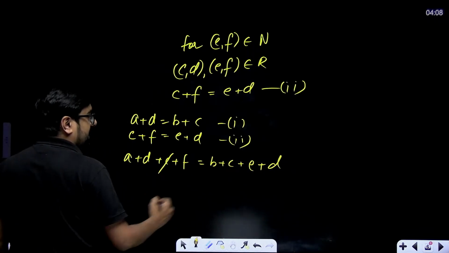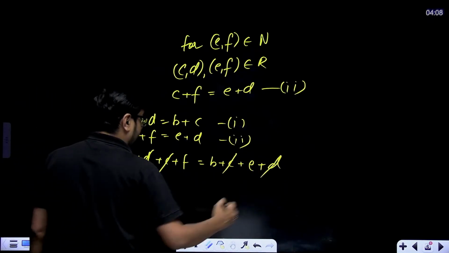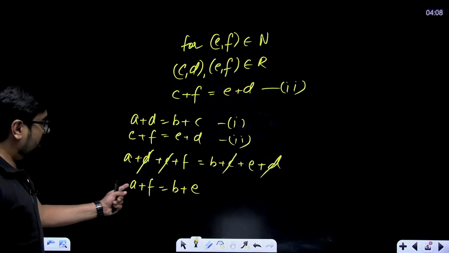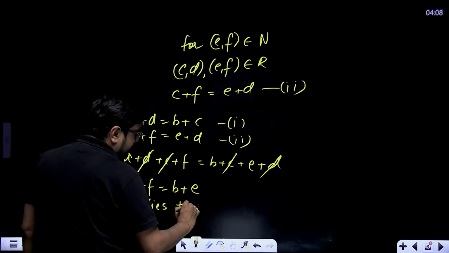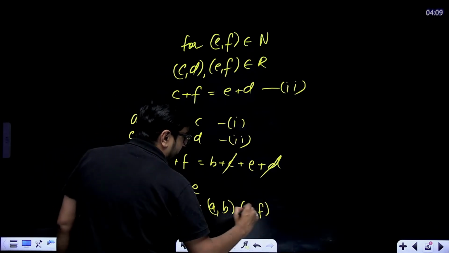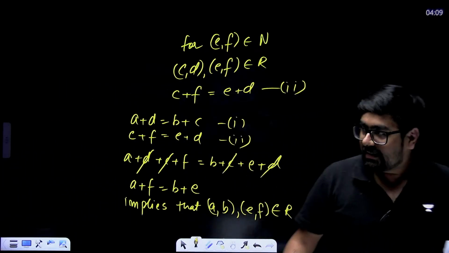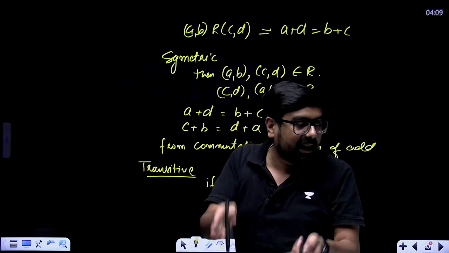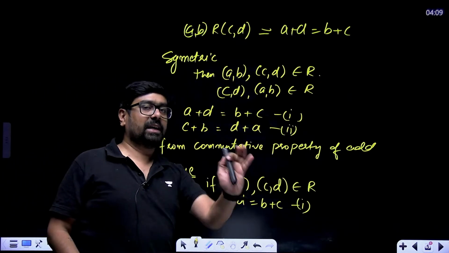From here, c will get cancelled with c. What else will get cancelled? d will get cancelled with d. And what will you get? a plus f equal to b plus e. Correct? You'll get this. What does this mean? This implies that a comma b and e comma f also belong to the relation. This is transitive. This is how we can simply say that your proof is complete. As your relation is reflexive, symmetric and transitive, you can simply say that your relation is an equivalence relation.